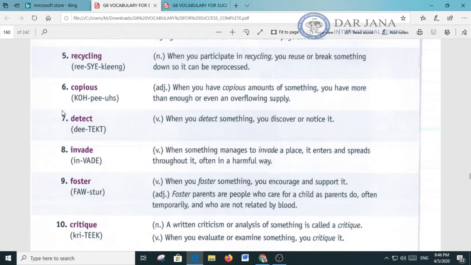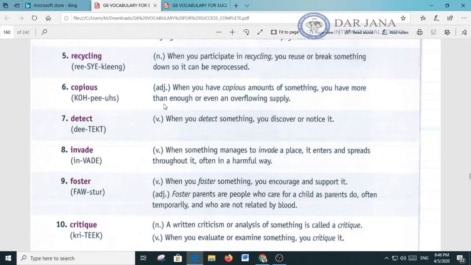Number 6. Copious. And this is an adjective. When you have a copious amount of something, you have more than enough or even an overflowing supply. Copious. Now let's put the word copious in a sentence. Marisha has a copious amount of pencils in her drawer.